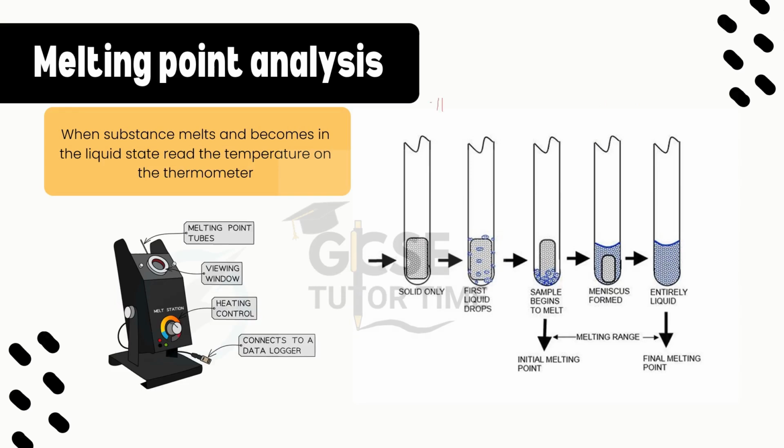In this image you can see a capillary, and in this capillary you added solid. When you increase the temperature, the sample begins to melt. That is your initial melting point. And there will be a time when all of the solid will turn into liquid. That will be the final melting point. Just remember that the temperature between these melting points will remain constant. It will occur at the same temperature only.